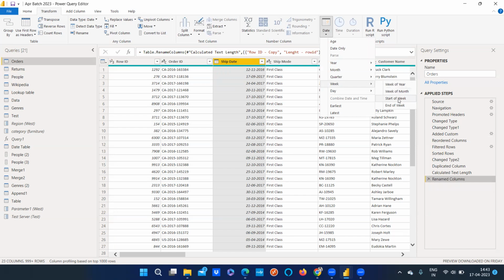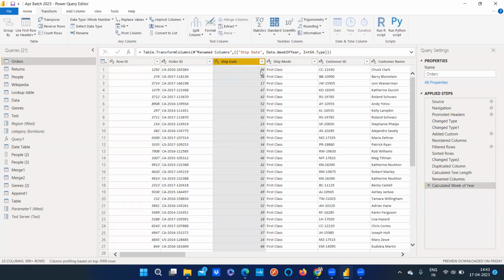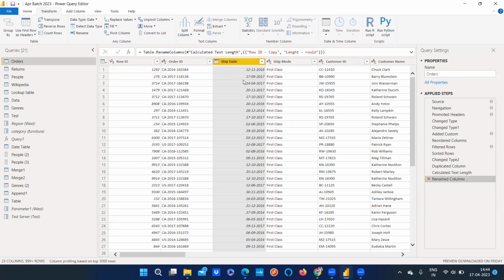Suppose week number, week of year, we will take. In a year we will have 52 weeks. So basically, it will give the numbers based on the week that you have selected. This is the 46th week, so it will come around November. If it is 38, it will come around September, something like that. You see, this is November.